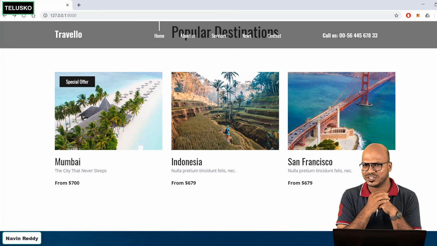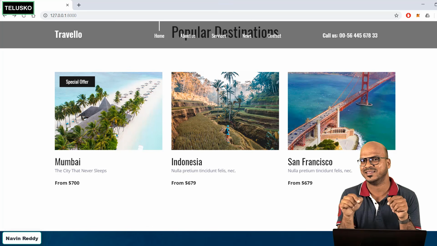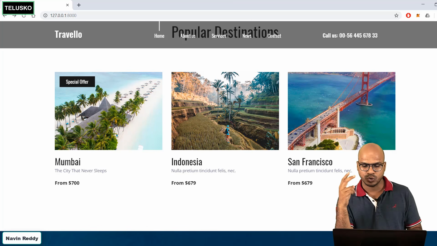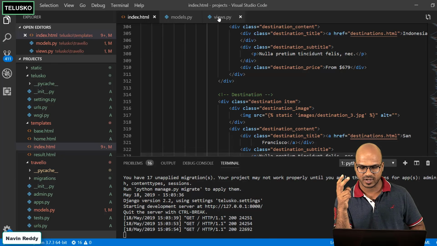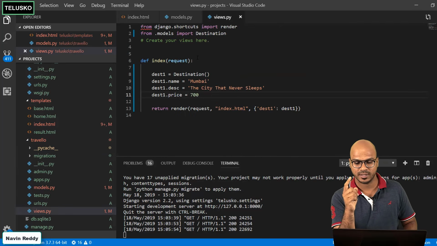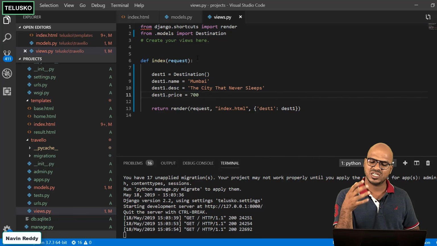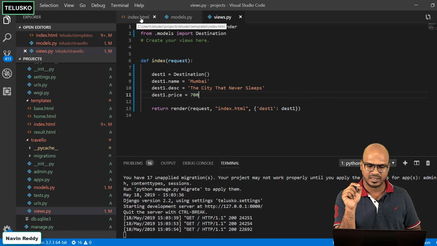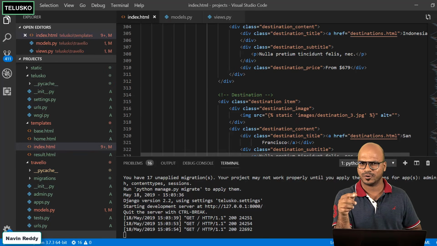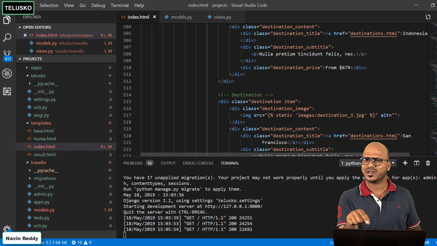But before watching the next video, I want you to complete this. What we can do is write the same code and then create 2 objects. The way we have done here, you can see we got 1 object. You can create 2 more objects, one for destination 2 and second for destination 3. Change the values and then pass those objects from here, accept them in the index.html, and then try it out. We have done that in Python, right? How to work with a list of objects. So make it work.